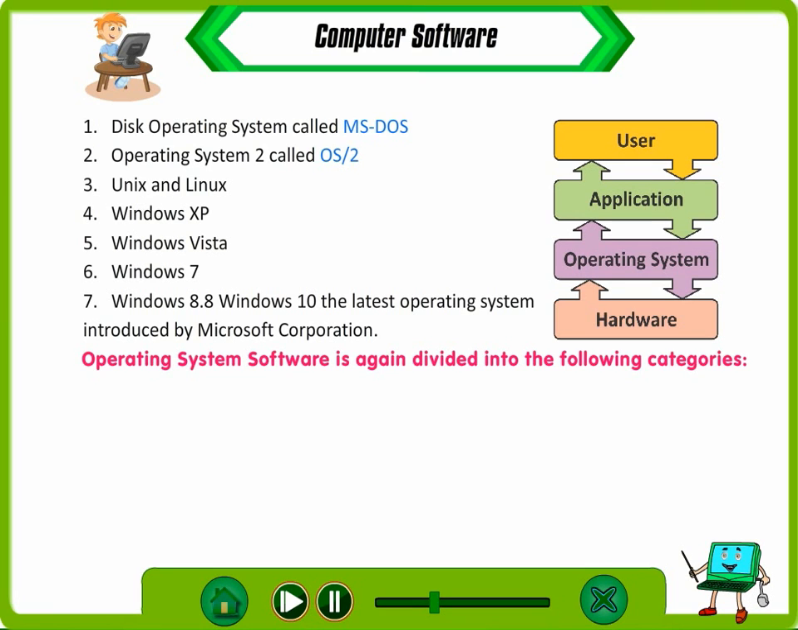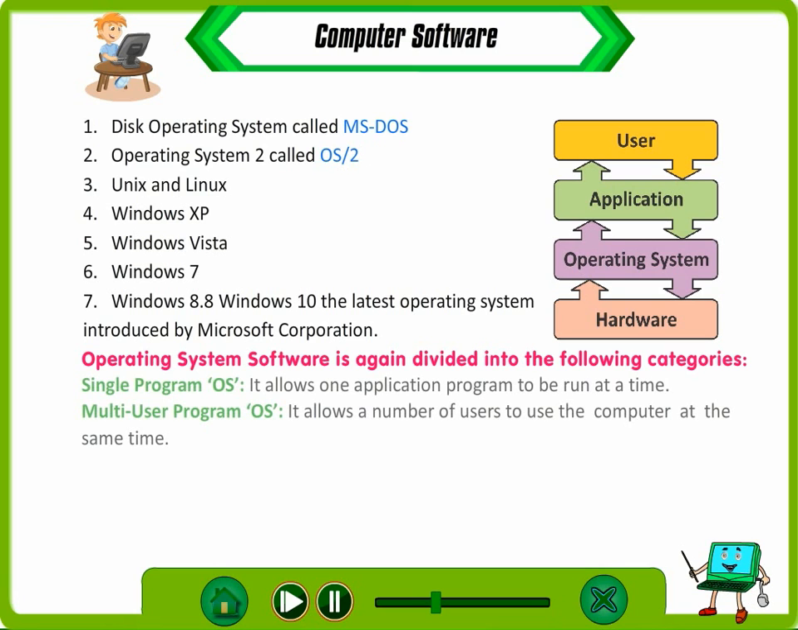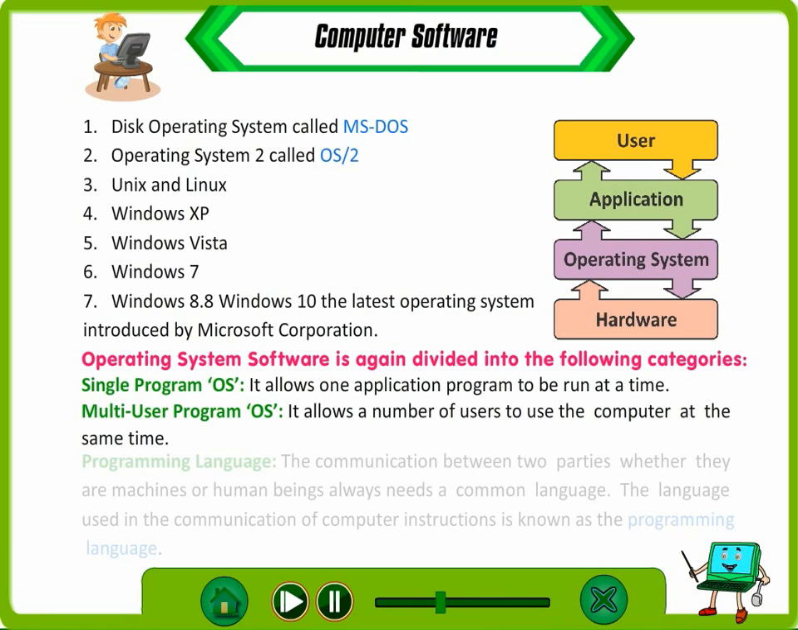Operating system software is again divided into the following categories. Single program OS. It allows one application program to be run at a time. Multi-user OS. It allows a number of users to use the computer at the same time.